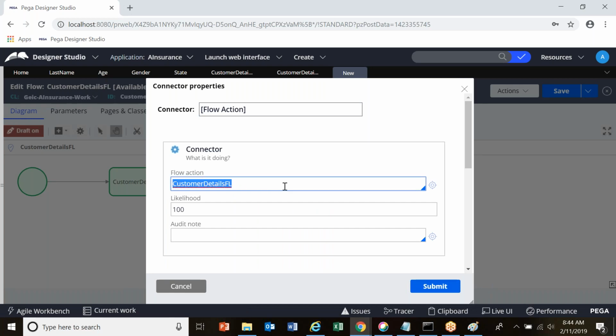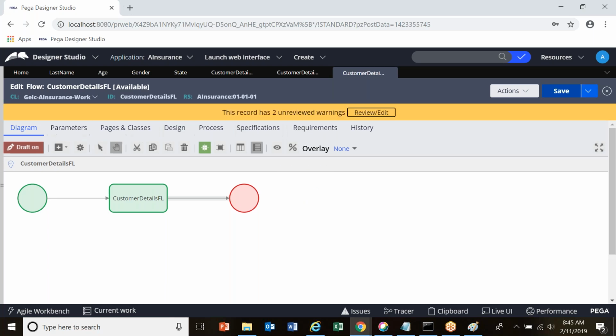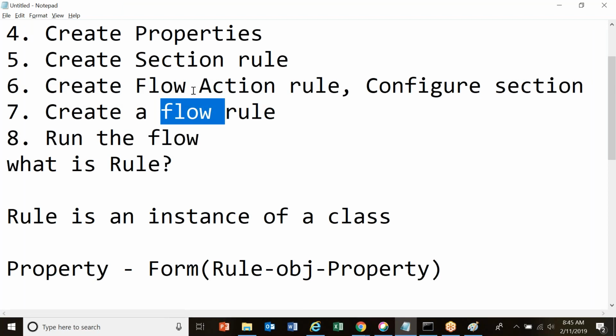Remove this. What is my flow action name? Customer details FA is my flow action name. Click on down arrow and it will show you all the flow actions which are there in the current class, that is work class. Click on this and click on submit. You have successfully configured your flow action in the flow rule. Click on save. Done. All the steps are done.